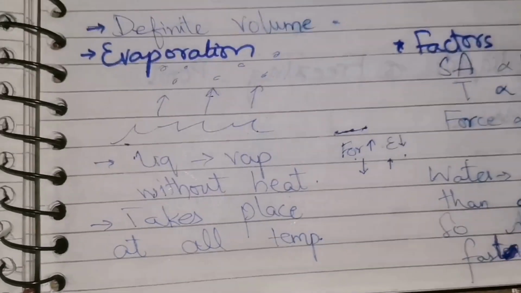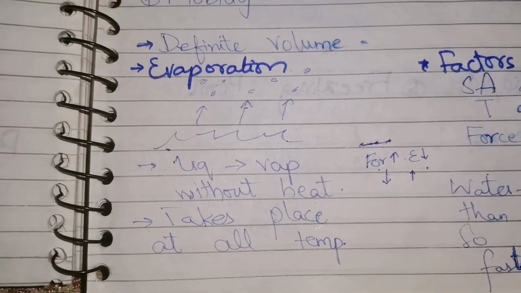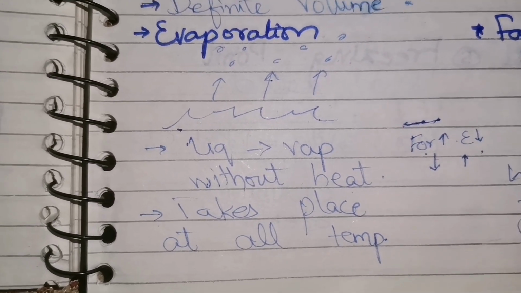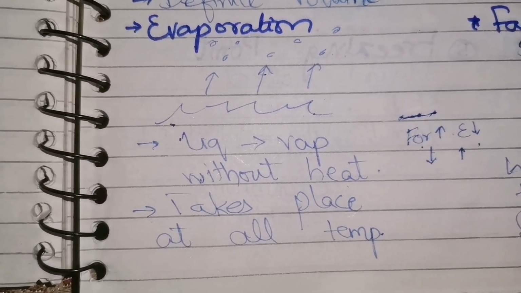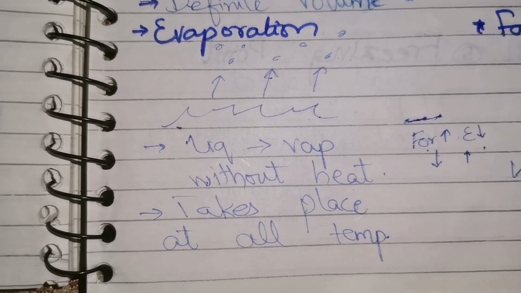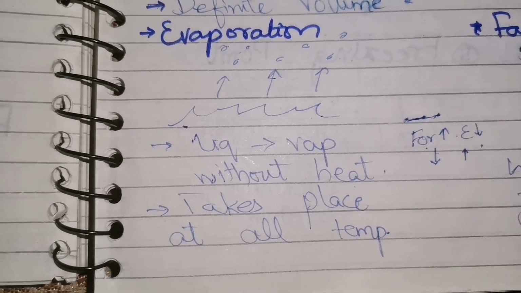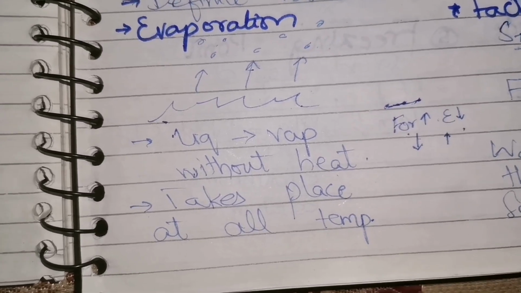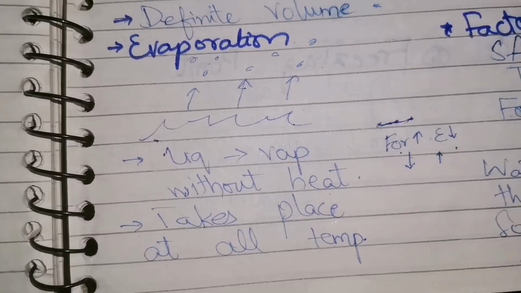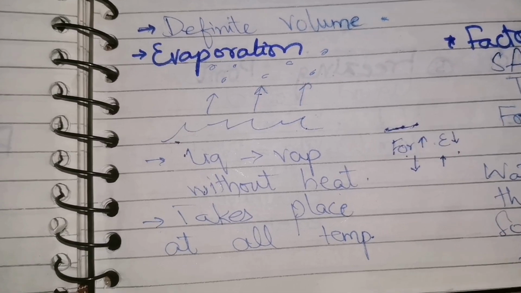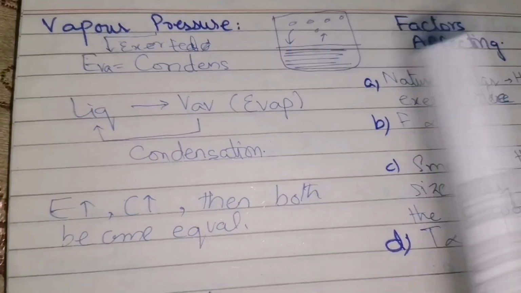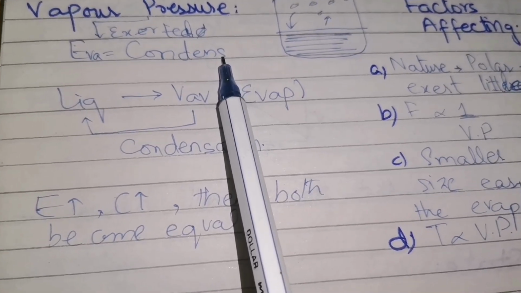evaporate. Now, for understanding better the concept of force and evaporation and how they are related, take an example of water and acetone. Acetone is a nail polish remover. When we open the cap of the nail polish remover, we can feel that it is evaporating faster. It evaporates very quickly. However, on the other hand, the evaporation of water is slower as compared to that of acetone.